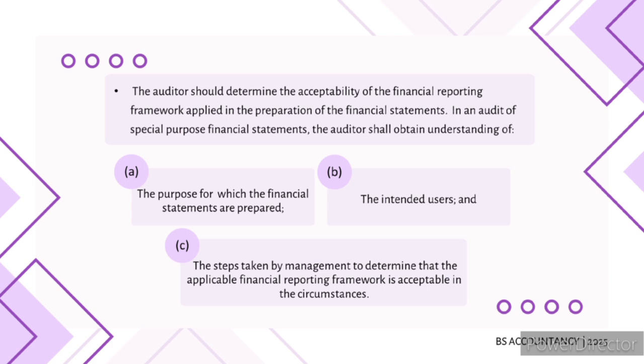Here, how does the company decide which accounting rules to follow when making these statements? The auditor needs to see that the company followed a reasonable process to ensure that the financial statements are reliable and appropriate for their users. The auditor is making sure that the financial statements are relevant, reliable, and suitable. Relevant, they provide the right information for their intended purpose. Reliable, they are prepared using appropriate accounting methods. And suitable, they are fit for the needs of the people who will be using them.